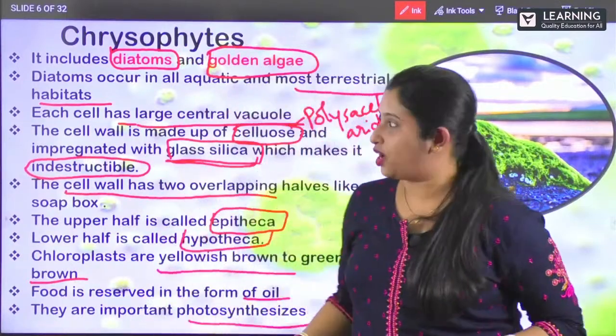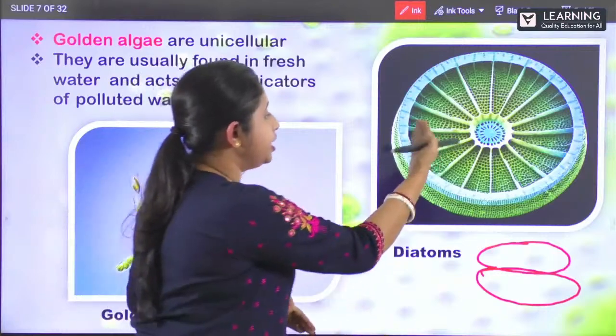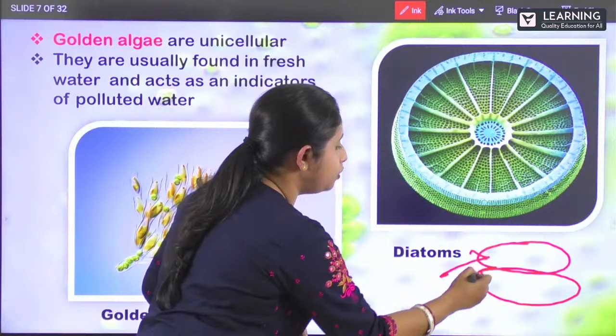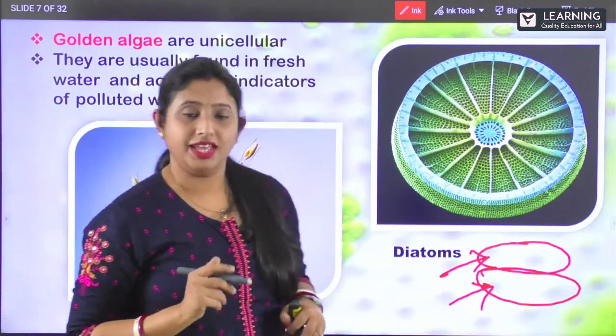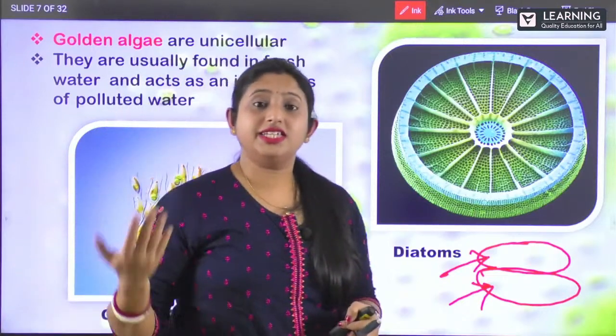Now let us see the structure of this diatoms. So as I was explaining, it looks like a soap box, right? And it has got two halves. So what is the upper half? It is known as epitheca, isn't it? So it has got two halves.